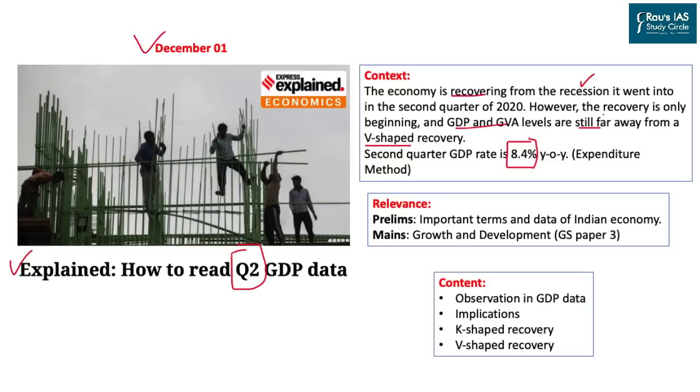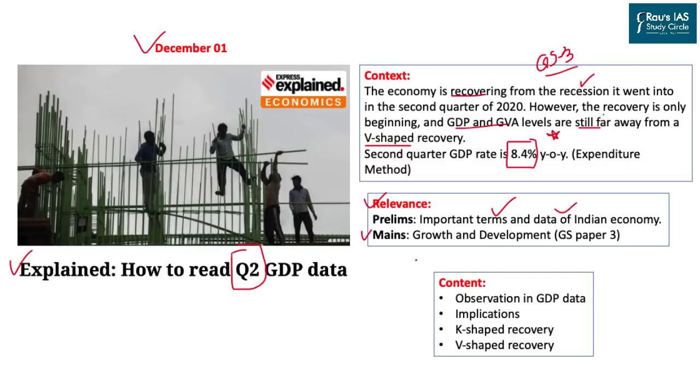If you are writing mains this year, this could be a potential point which you can mention if there is any question in your General Studies Paper 3 economy section dealing with the COVID-19 pandemic and its after effects. The relevance of this article comes from the fact that such data, which is published regularly by the government, is important for understanding the trends of the Indian economy. In the mains examination, this kind of trend is important for your growth and development section in General Studies Paper 3.